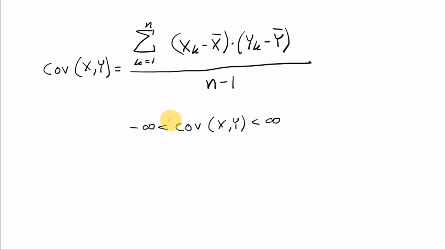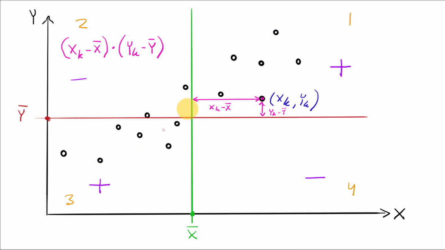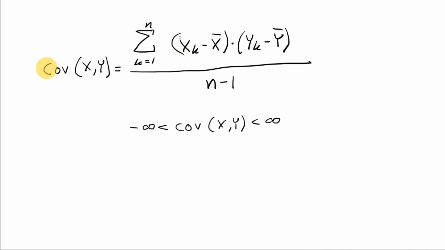The larger the number is, disregarding signs, so the larger the absolute value of this is, the larger the linear correlation is among the points. And if it's positive, we have that most of the points lie here, and if it's negative, most of the points lie here. However, there is a problem with covariance, because it's sensitive to what kind of data you have. For example, you could have a large covariance but still have small correlation. For example, if x and y has to do with stars and distances between stars, the involved numbers could be very large, even though the correlation could be small.